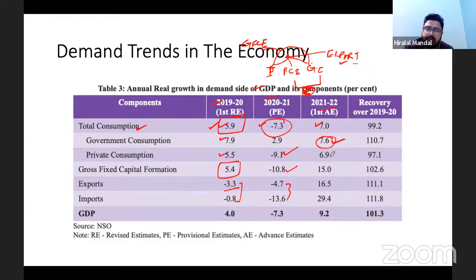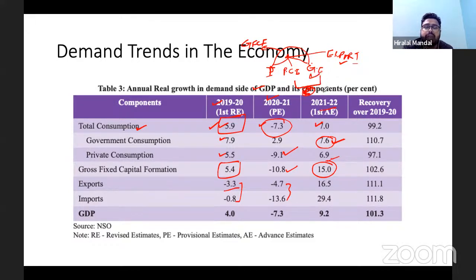It was contributing positively. The private consumption also improved in the last 1 year. From the negative 9.1%, it has gone into the positive territory at 6.9%. So here there is the contribution. We have huge potential for recovery. Okay, gross capital formation. Here you can see the positive contribution, and a large part of the gross fixed capital formation was from the government side.